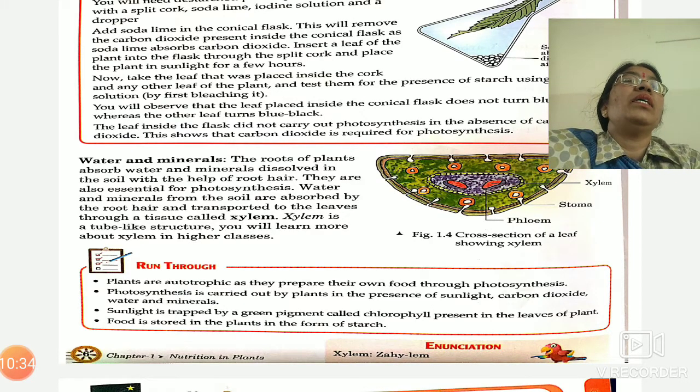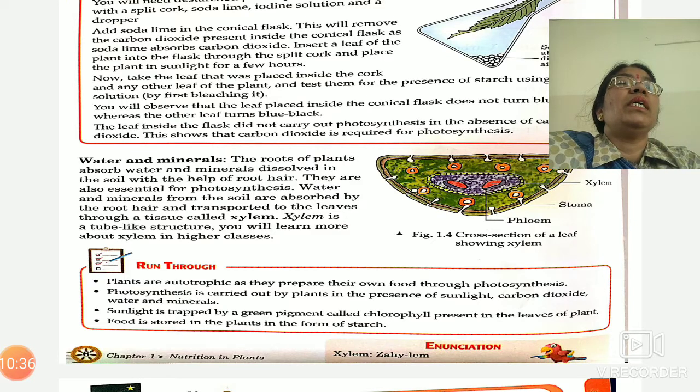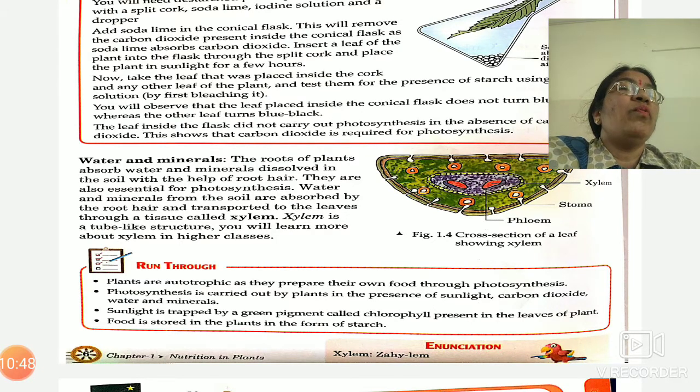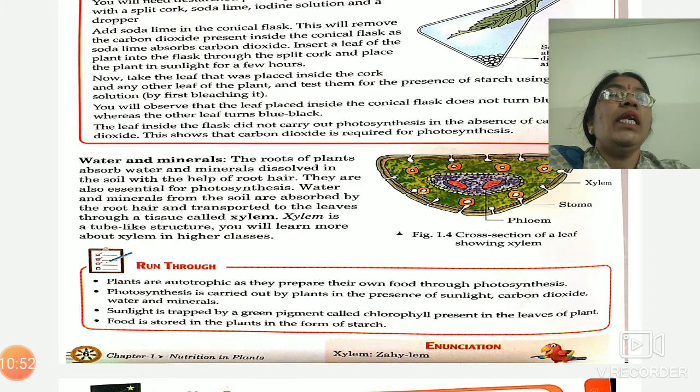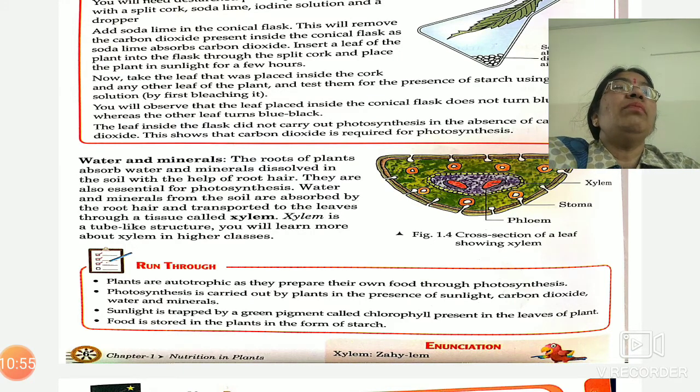Xylem are the special tubes present inside the plant. They start from the root hair and go through the stem of the plant, and they also branch into all branches, and after that, in the form of veins, these xylem tubes reach the leaves. In this manner the water and mineral reach the leaves.